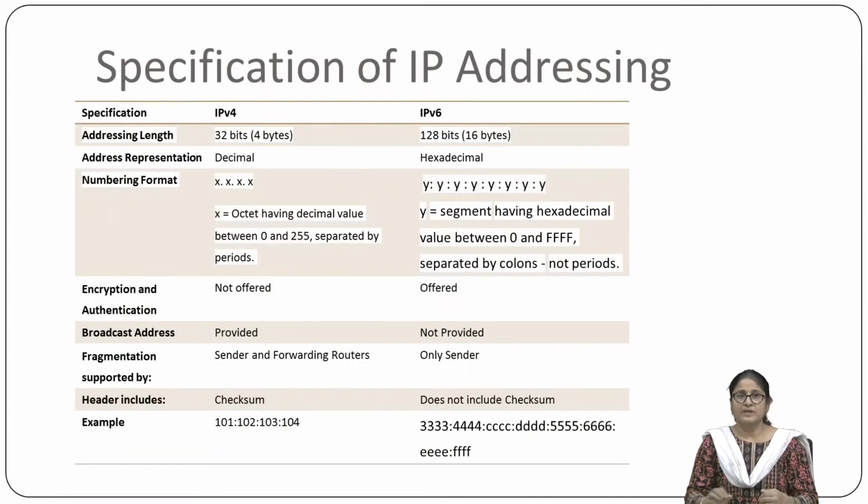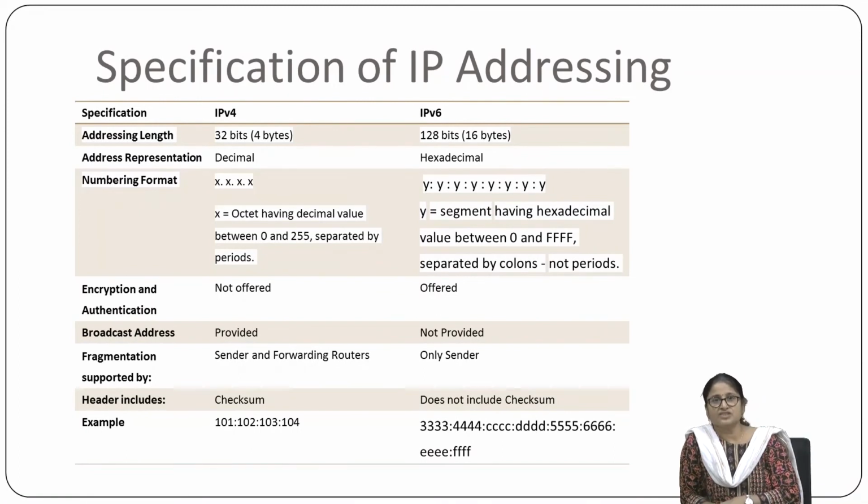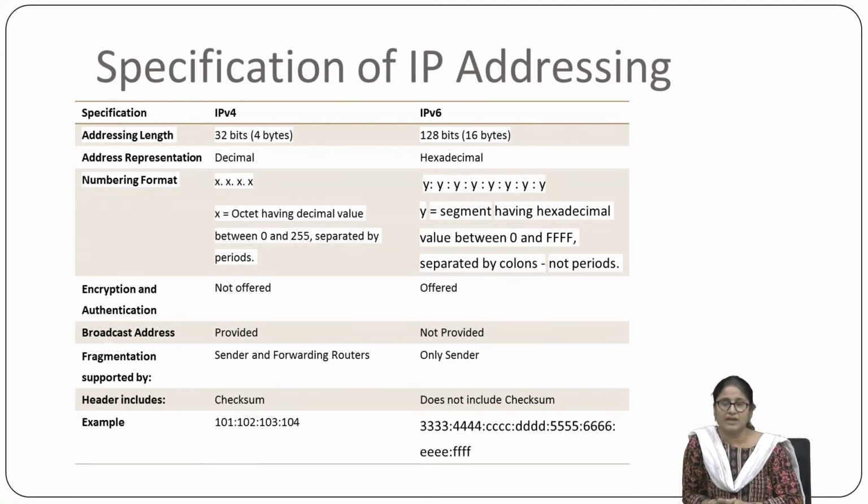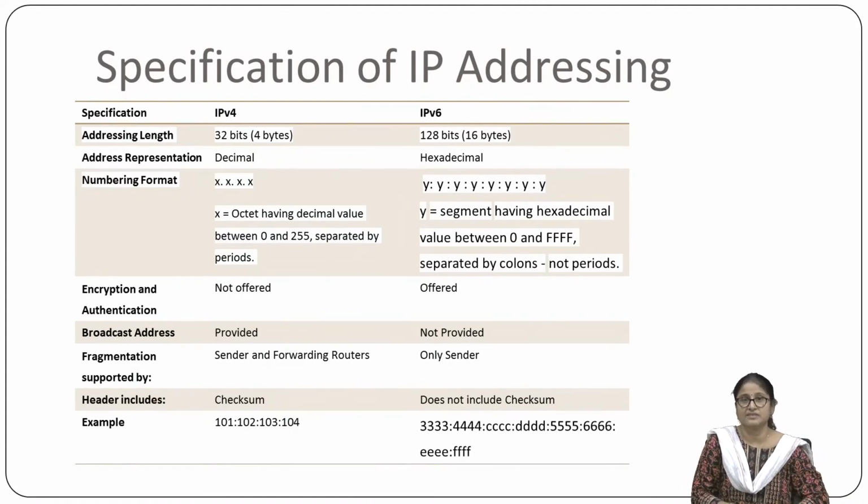Now, basically, in the specification of IP addressing, there are two forms: the first one is the IPv4 version and the second is the IPv6 version. The details of each version have been given in this table. You can see the addressing length of IPv4 is 32 bits, while IPv6 is 128 bits, which means 16 bytes.